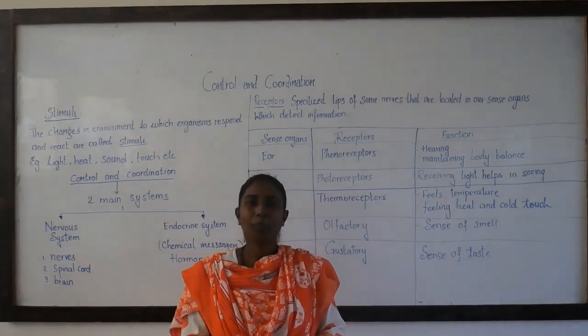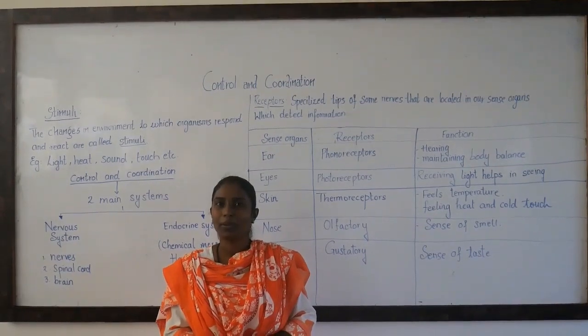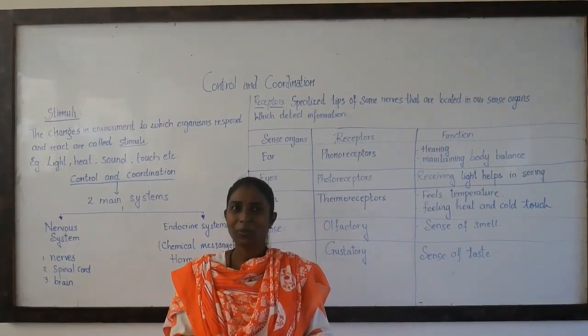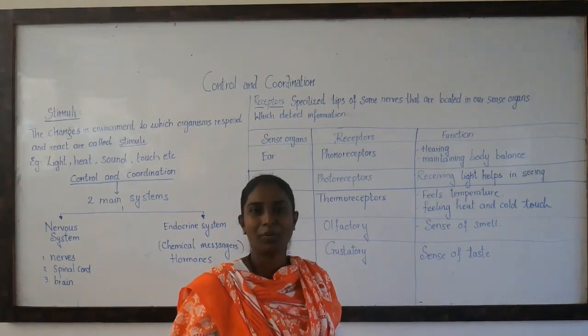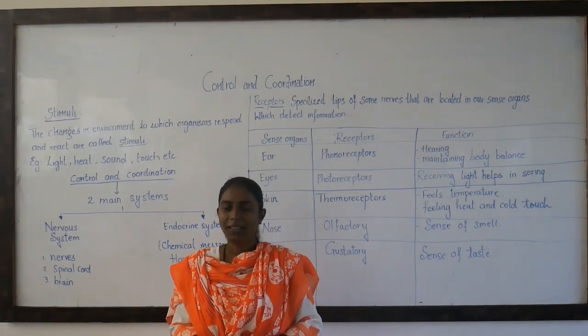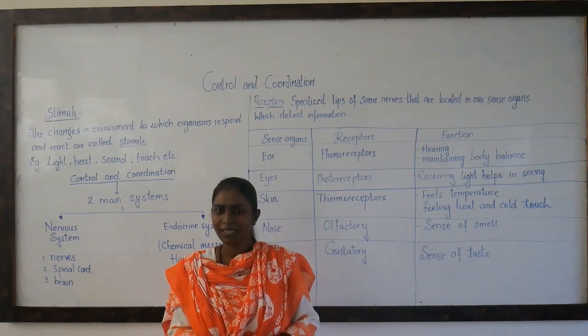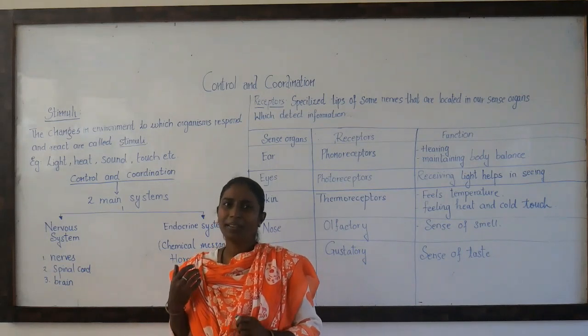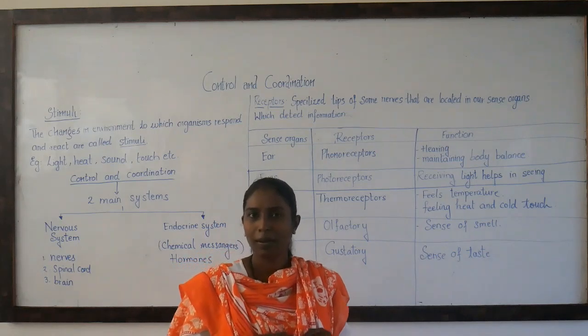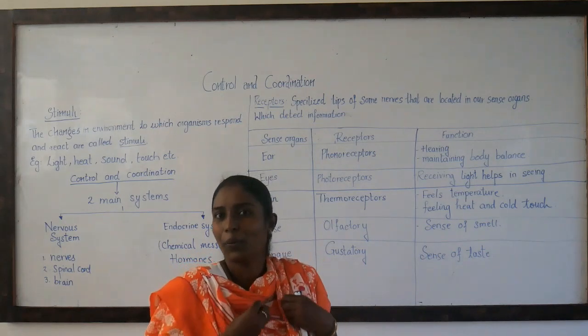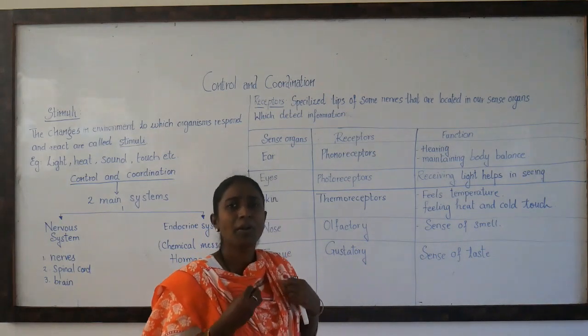Now, what do you mean by this control and coordination? Mother controls you at home, father controls you at home, teacher controls you in the class, right? Now, what do you mean by this control? This control is putting you with words and making you do the work. That is control. But your body is also controlled, right? Your body is also controlled.